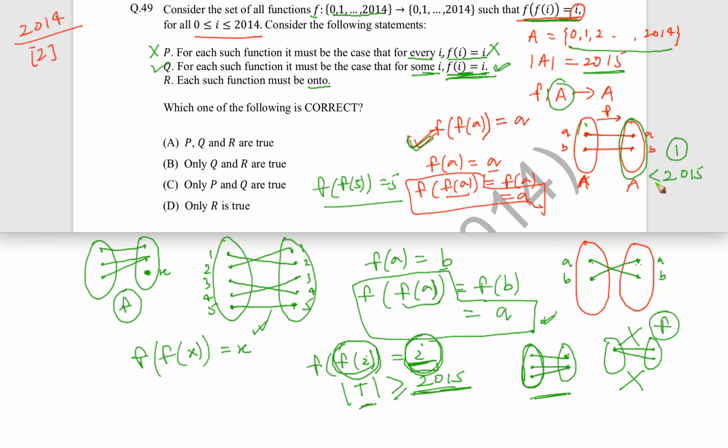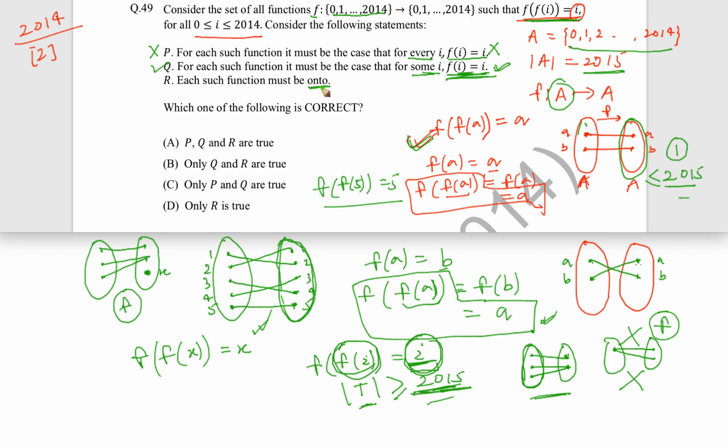So it has to be bounded by 2015, and from here we are saying that it should be at least 2015. So from these two situations we can say that actually all the 2015 elements must be mapped, and therefore since each of the elements is mapped by some pre-image, the function is onto.